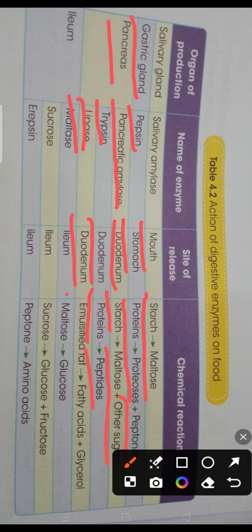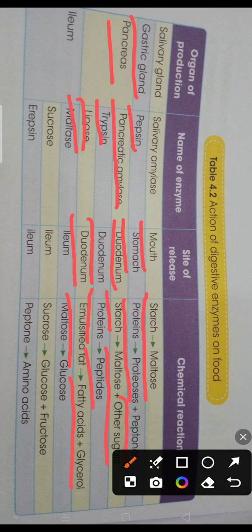Chemical reaction: emulsified fat. Emulsified fat means a fat which can be dissolved in water, because fat can never be dissolved in water, but after emulsification it can be dissolved. Okay, so emulsified fat gives out fatty acids plus glycerol or glycerine, whatever you want to say. Either you can say glycerol or glycerine.